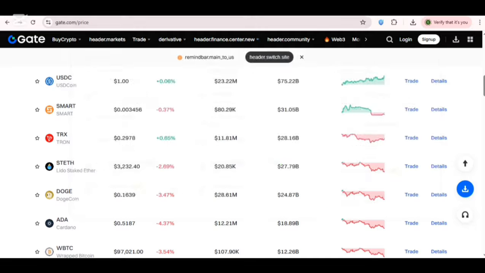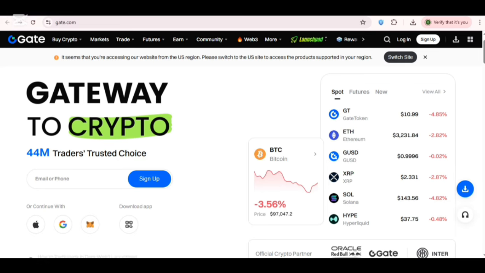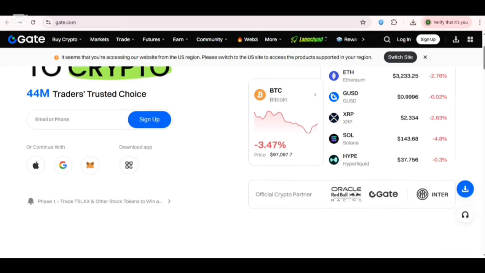So let's review their website. Here is your gateway to crypto. 44 million traders, and it's the trusted choice. So here you can have the spot and futures for Gate.io, and here you can view their price and analyze their chart. So let's have a look at sign up.